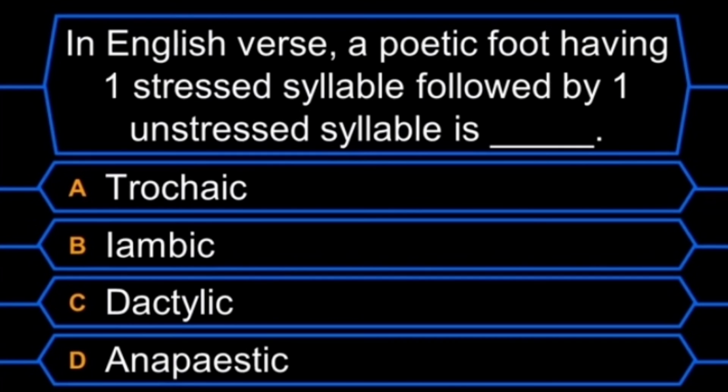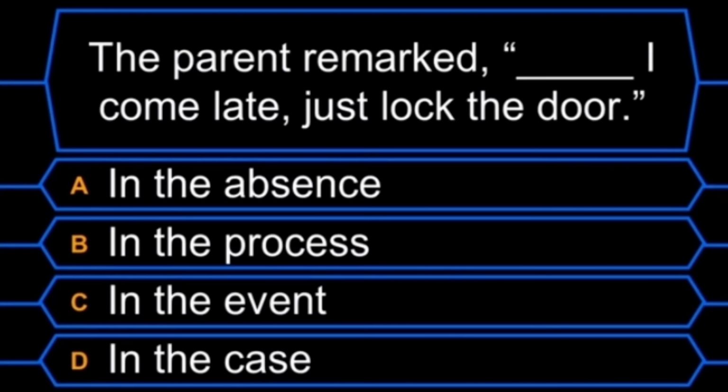Revolves. In English verse, a poetic foot having one stressed syllable followed by one unstressed syllable is blank. A. Trochaic, B. Iambic, C. Dactylic, D. Anapestic. The answer is letter A. Trochaic. The parent remarked blank I come late, just lock the door. A. In the absence, B. In the process, C. In the event, D. In the case. The answer is letter C.